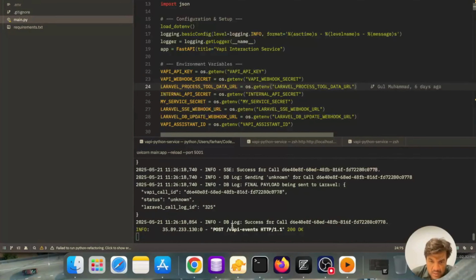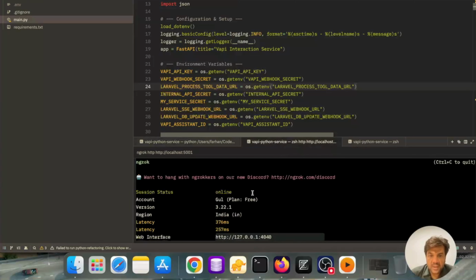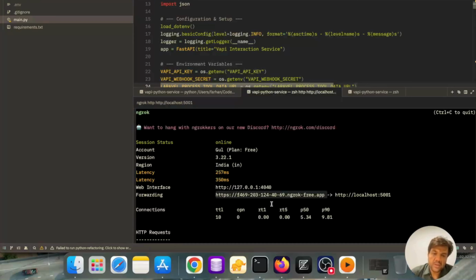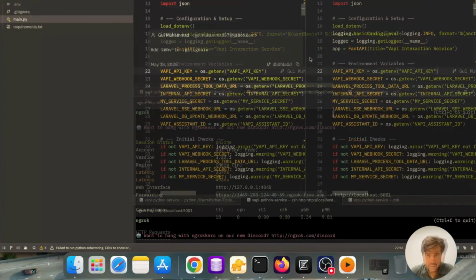You can see that DB log success for call, these VAPI events are hit successfully. Here I am running the ngrok. This is, let me show you. Yeah, this is the forwarding URL, okay, which I have given on the VAPI endpoint. So my local project can get the API hits from VAPI.